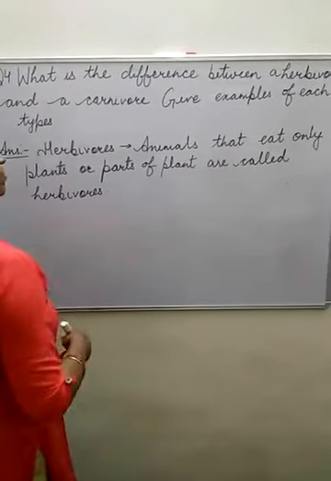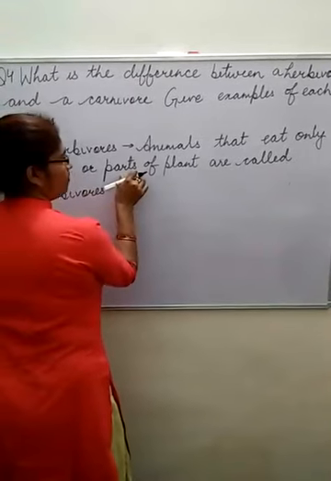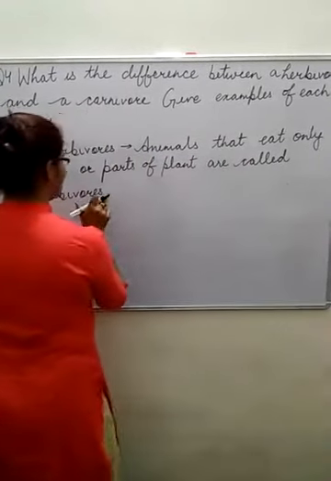What are herbivorous animals? Animals that eat only plants or parts of plants are called herbivorous animals.